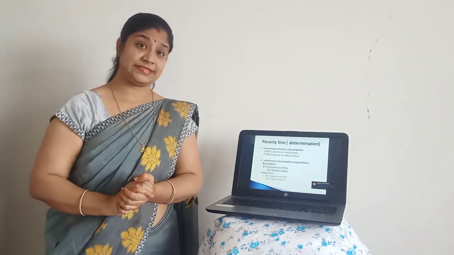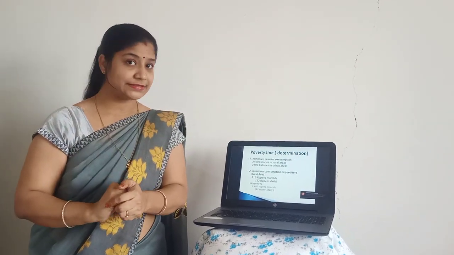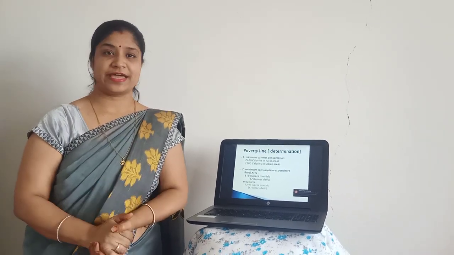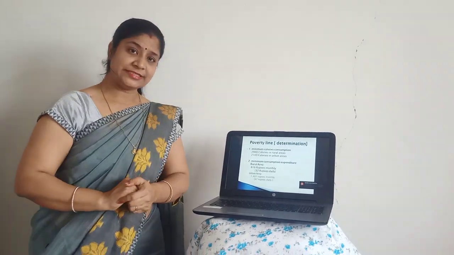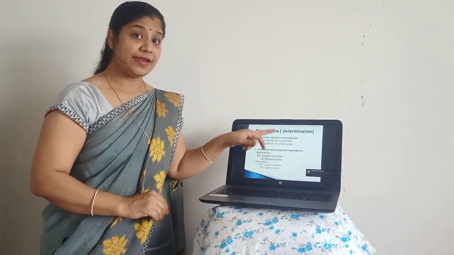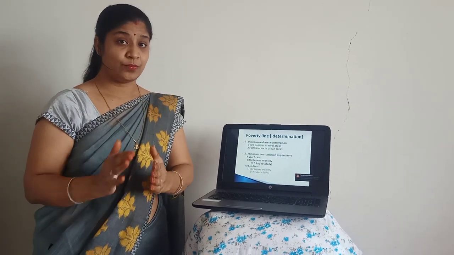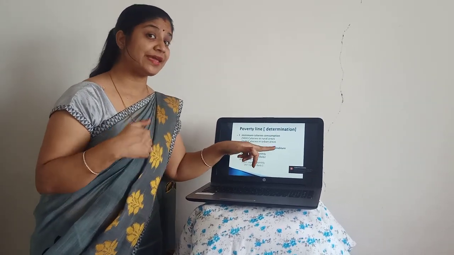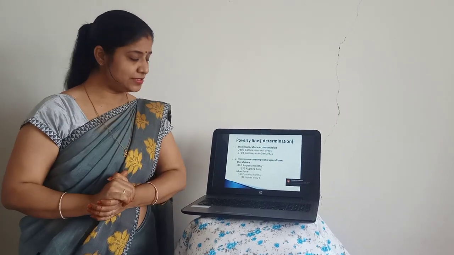Now how does the government decide? That means, how is the poverty line decided by the government? There is a certain determination and there are 2 points which are given by the government. On the basis of that, poverty is decided. That means below or above. The first category given by the government is minimum calorie consumption. On the basis of calorie consumption, we will decide whether the person is below the poverty line or above the poverty line. And the second one is minimum consumption expenditure. You are a commerce student, you know what expenditure is. That means the income which we spend.